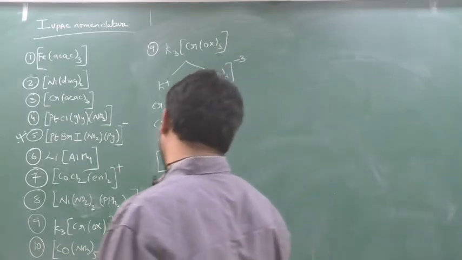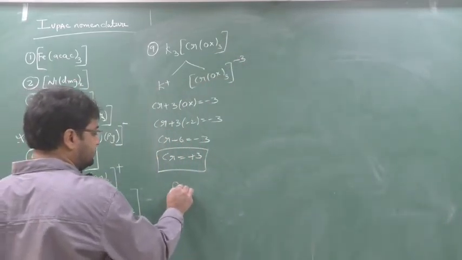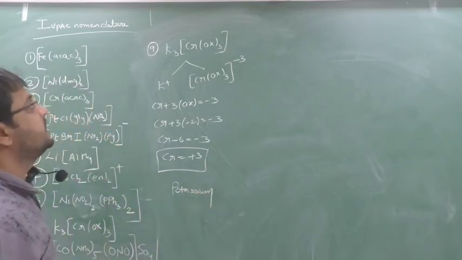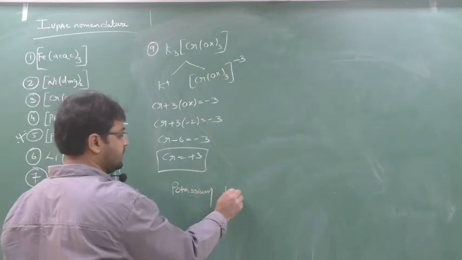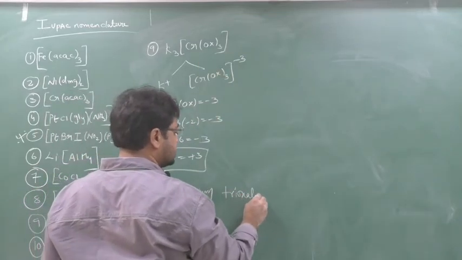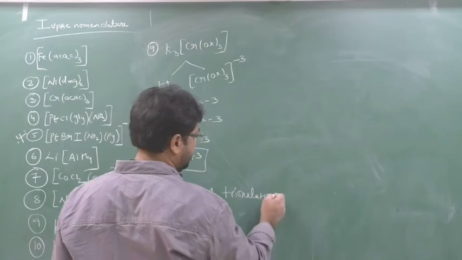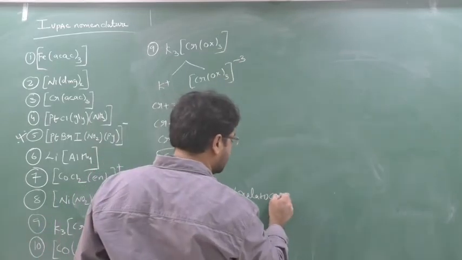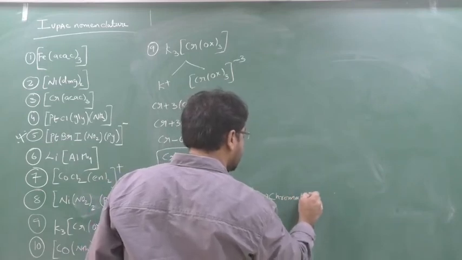First you have to give the cationic name, that is potassium. Then ox means what? Tri. So this is the ligand, no? Oxalato. So trioxalato chromate. Why? Because it's an anionic complex, the metal will be given as -ate. So chromate, how much? 3.